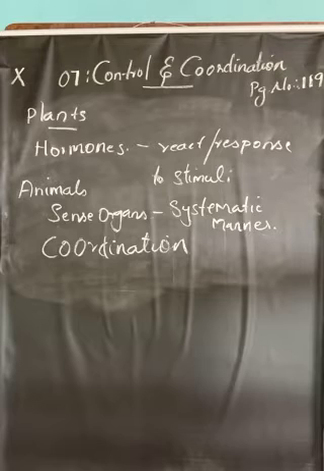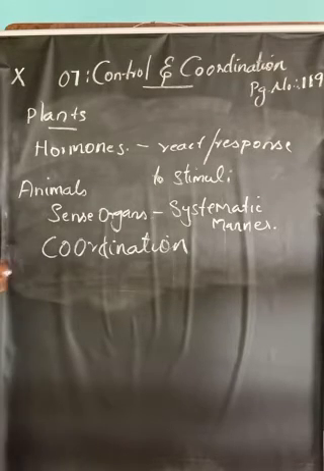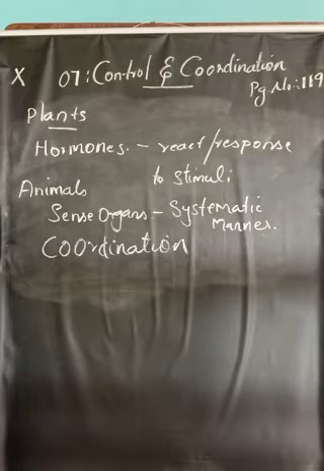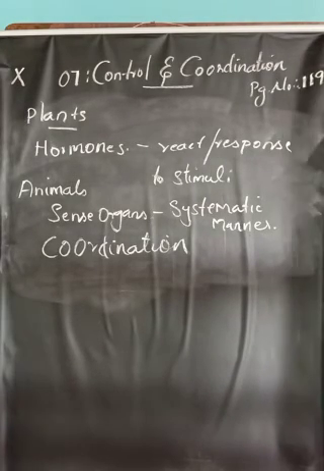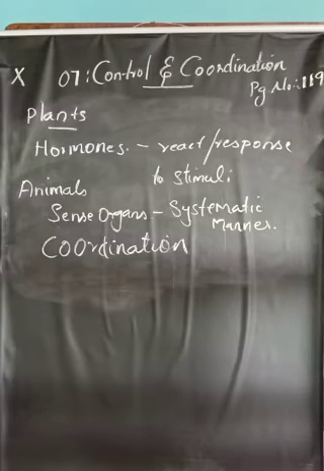Plants can respond or react to a particular stimulus with the help of hormones which are produced by the plant itself. But animals have a well-developed nervous system as well as endocrine system, so with the help of sense organs and hormones, they can easily react to a particular stimulus. Working together of all the sense organs present in an organism in a systematic manner to produce a response to a particular stimulus is called coordination.